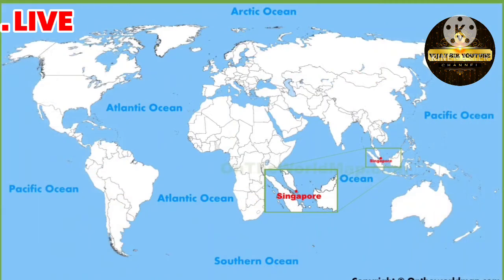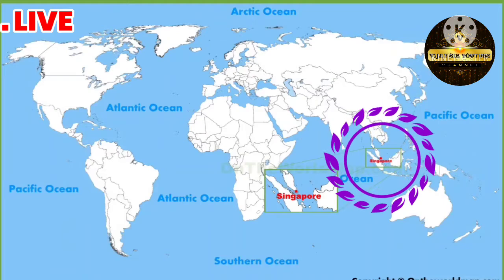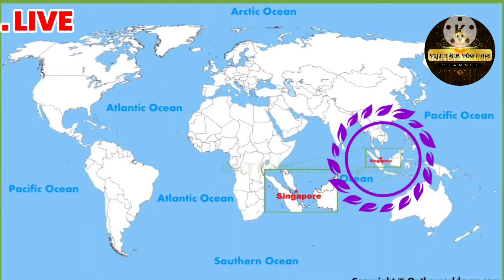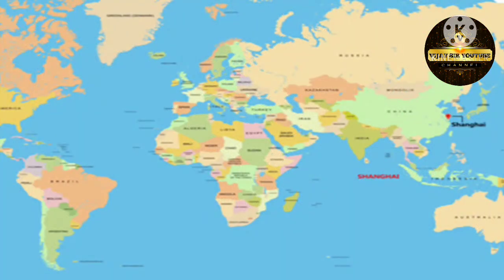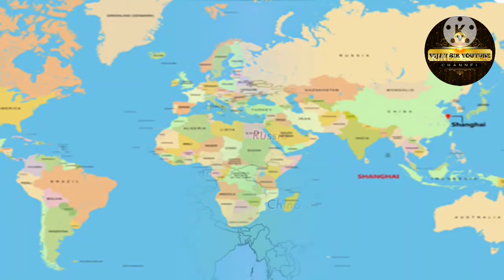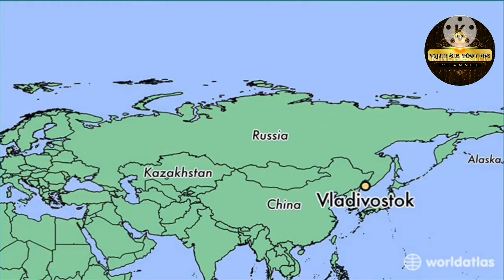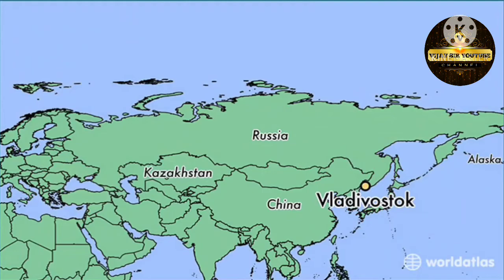You can observe here, this is the Singapore location. It is also in the Asian continent, the Southeastern Asian continent. And next, this is Shanghai, which is also in our Asian continent. You can observe here. And next one is Vladivostok. It is also in our Asian continent. The places we have taken are from different regions, right?